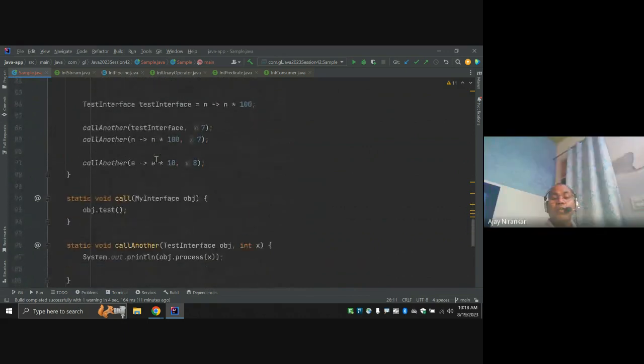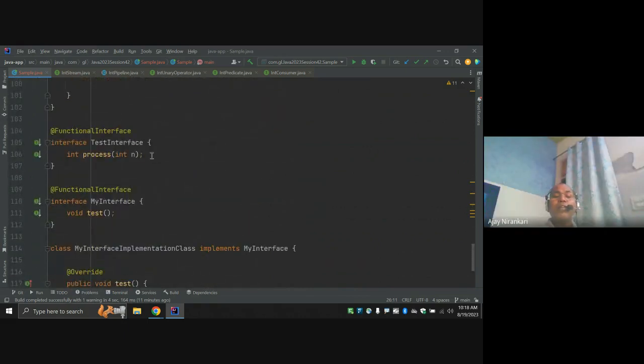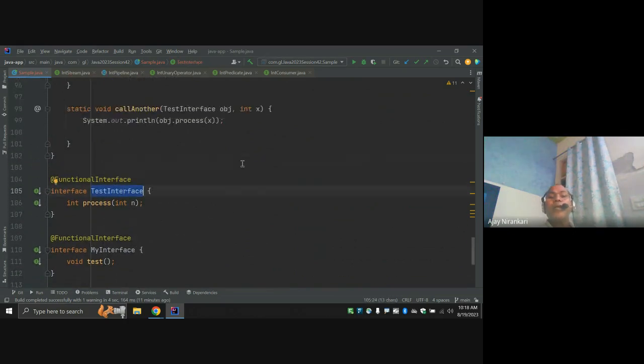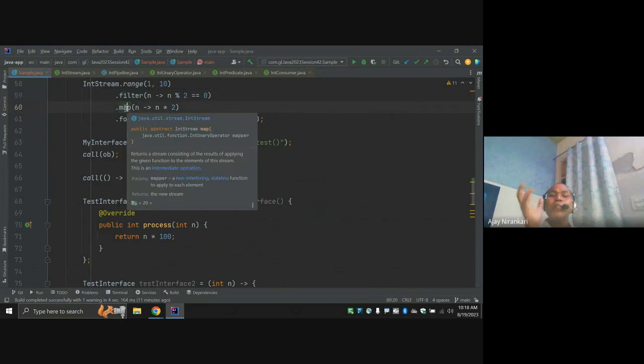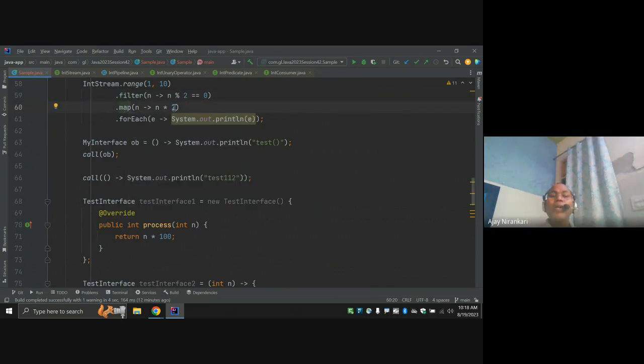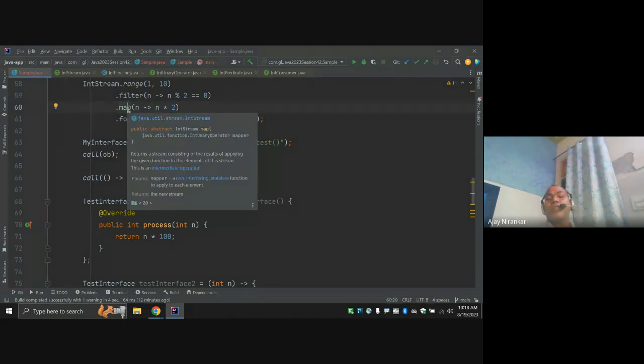But you can use it only if your API is expecting a functional interface. Some APIs, like the filter method and map method, expect a functional interface. At that place, you can pass a Lambda expression. But some APIs might not expect a functional interface, so at that place you cannot use a Lambda expression.